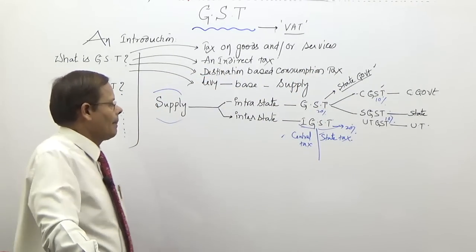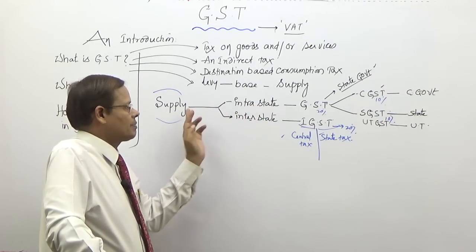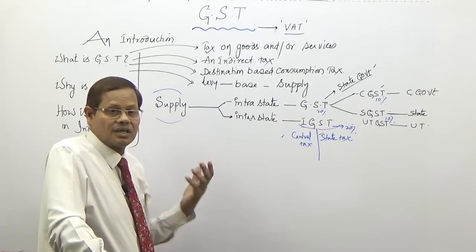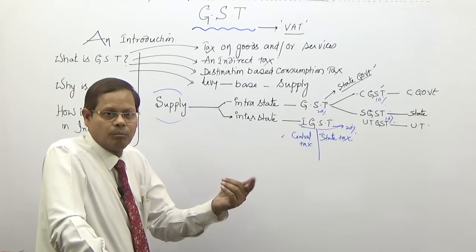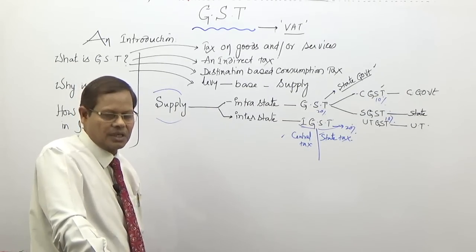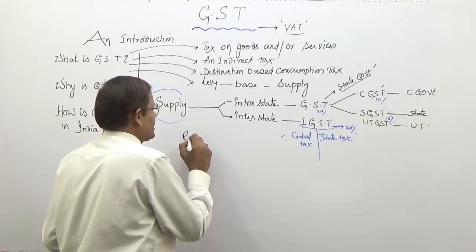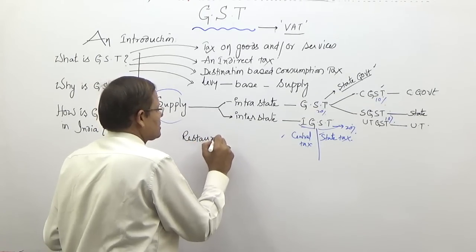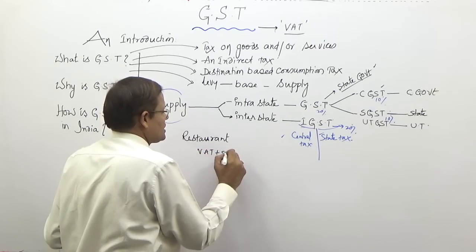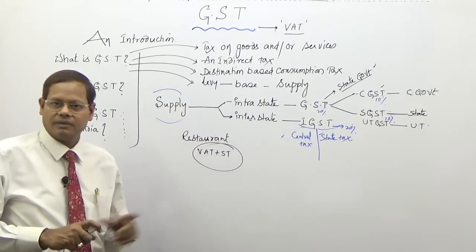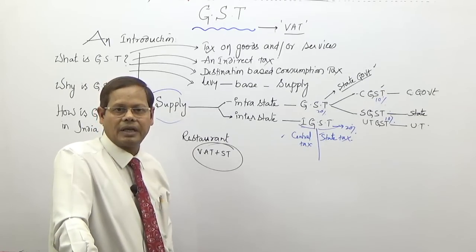So the scheme of GST that we have introduced is like this: intrastate supply, interstate supply. Supply of what? Supply may be of goods, supply may be of services, supply may be of both. See how both can be. For example, you go to McDonald's or a restaurant. There, VAT plus service tax was being levied and collected. Maybe you have paid. Both service tax and VAT were being levied and collected.